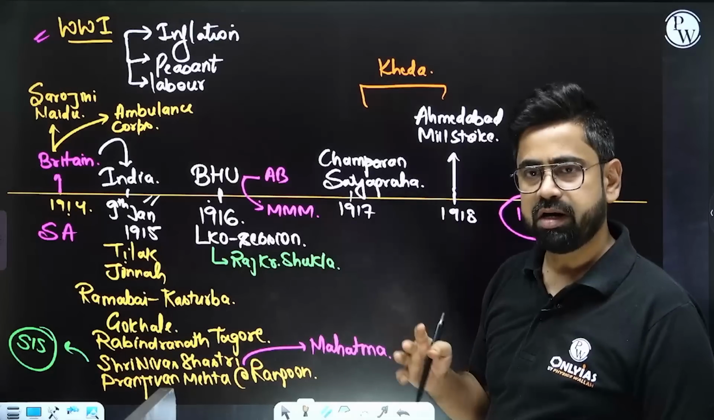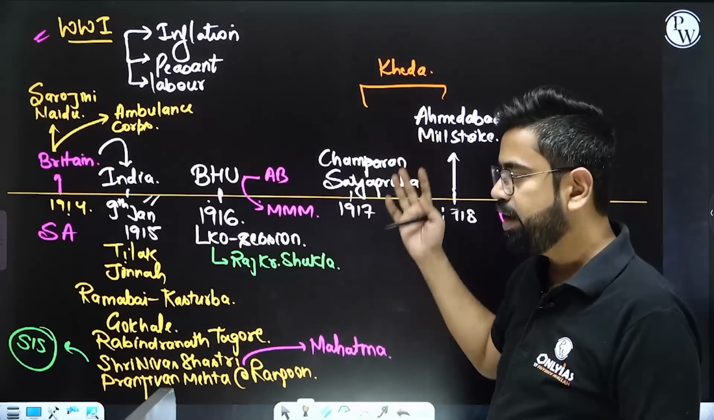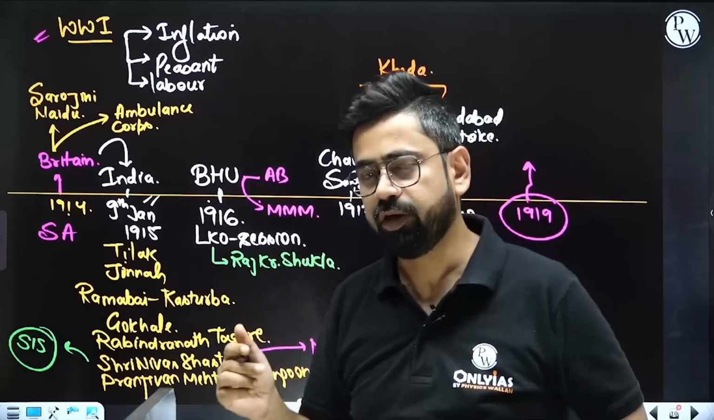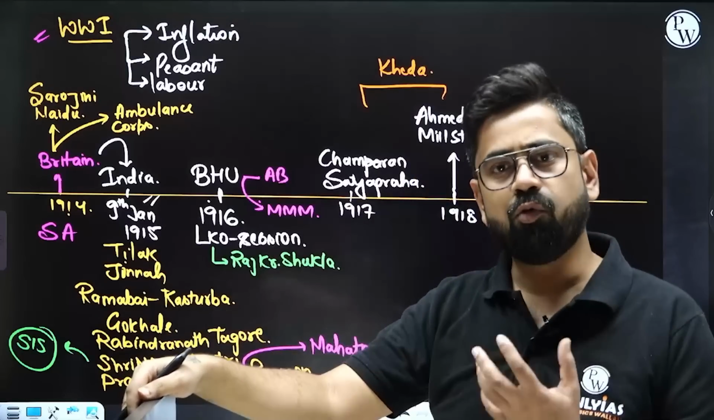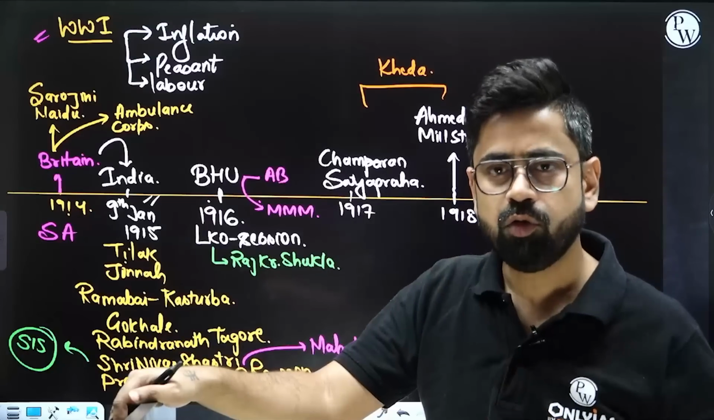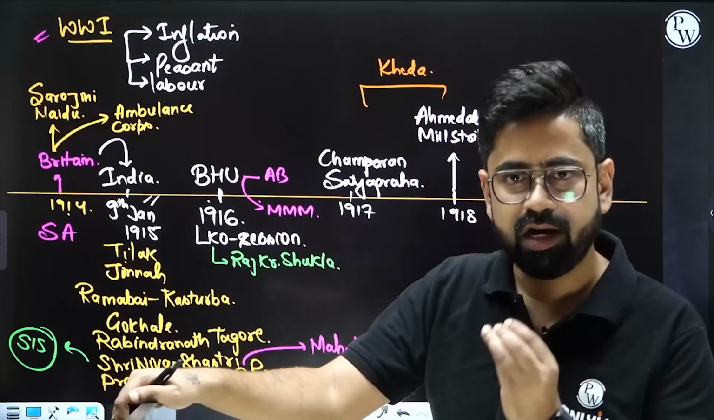Earlier there were moderates, then extremists, and now this is a new phase, right? Very recently, 1914 was the start of the World War. So a lot of things have changed, and he was advised that he should go on an India tour first, and understand Indian politics first.